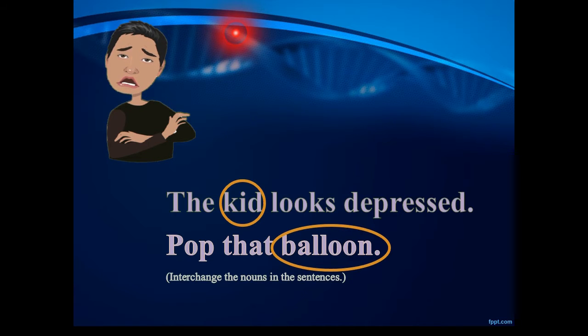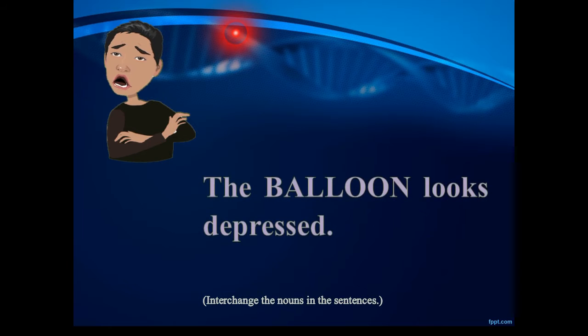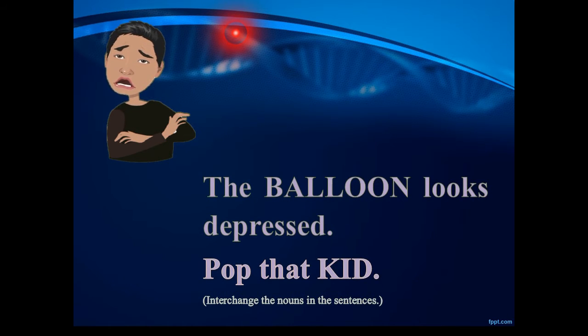That's right. The resulting sentences would be, the balloon looks depressed and pop that kid. Notice the differences from before and after we interchange the nouns in the sentences. List down your observations in your notebook.